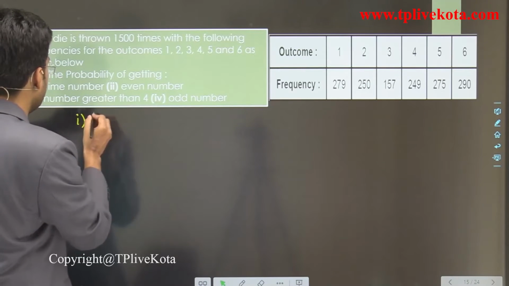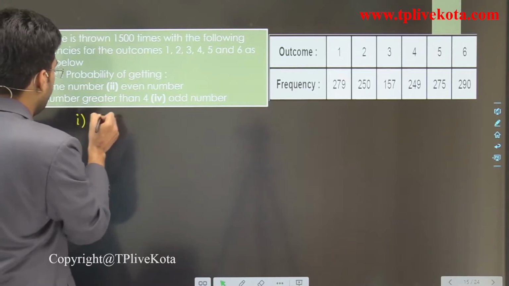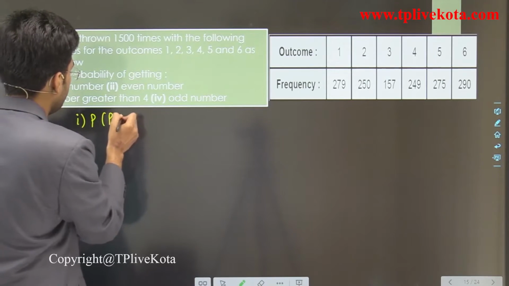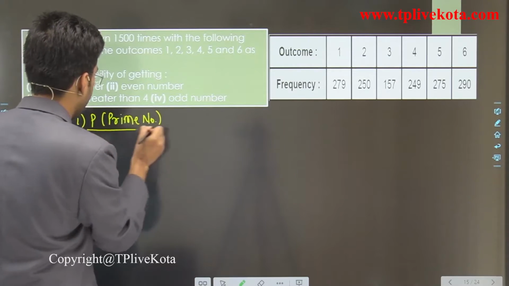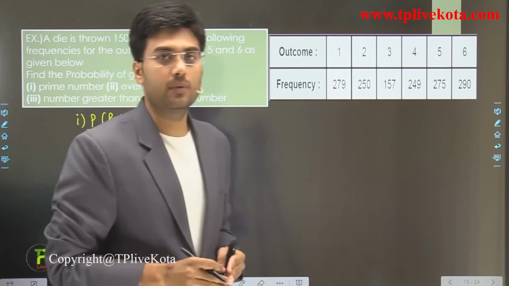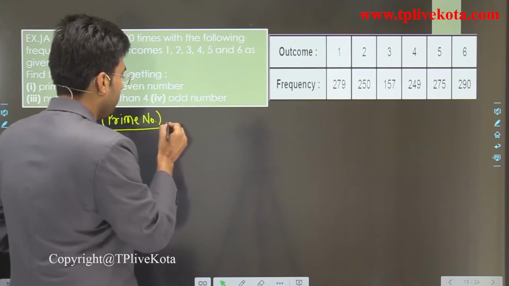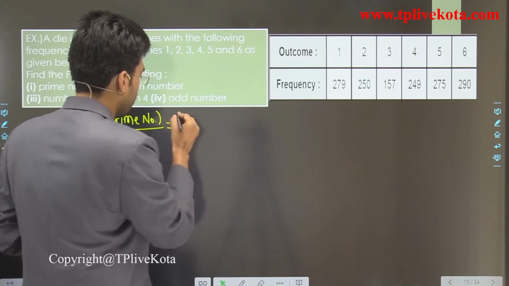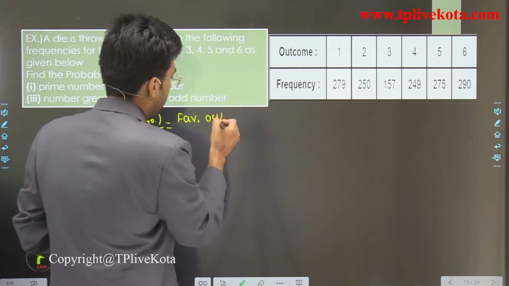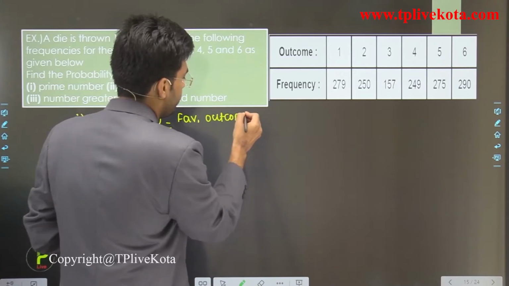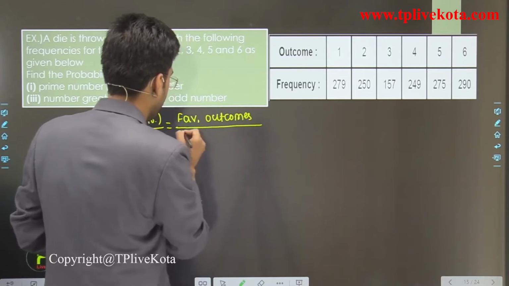The first is the probability of a prime number. To find the probability, we use the formula favorable outcomes divided by total outcomes.